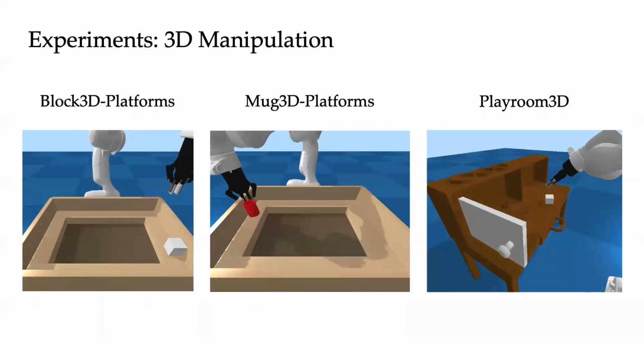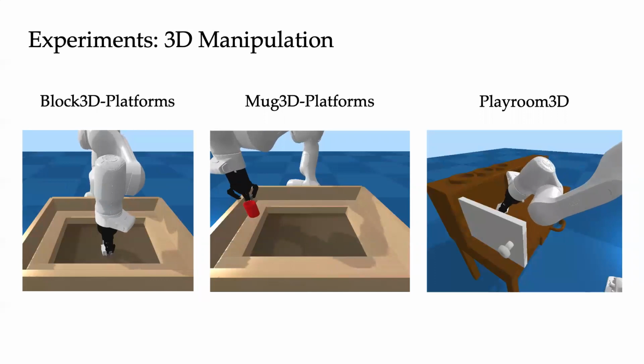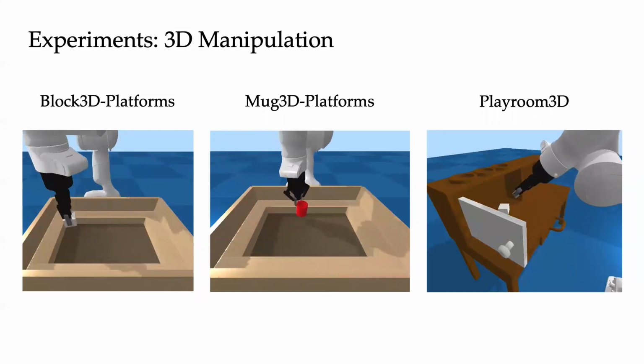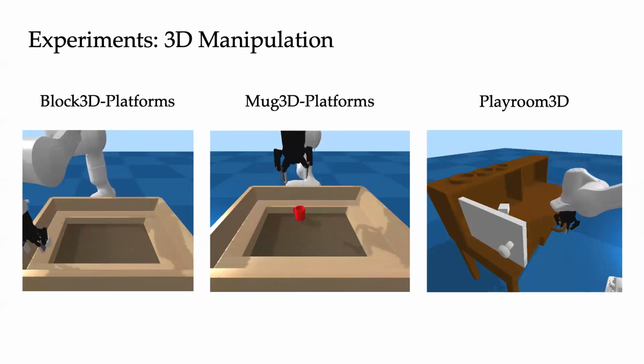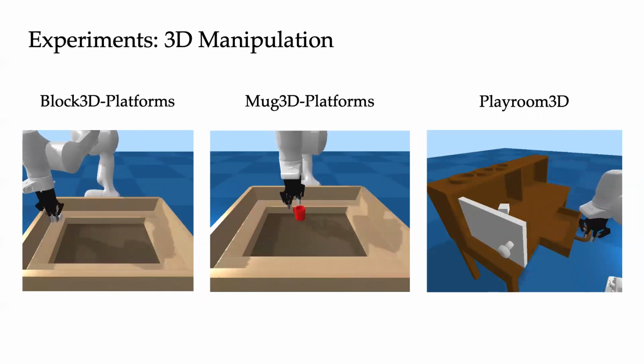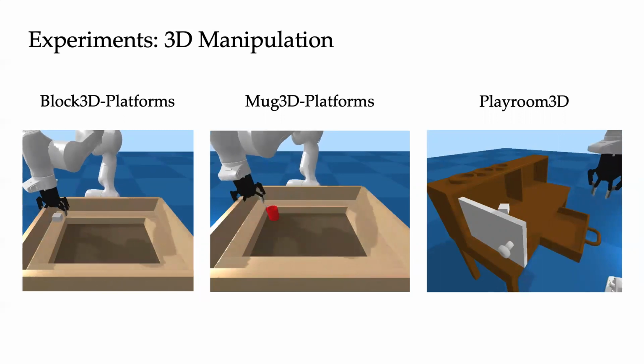The third environment, Playroom 3D, shown on the right, is designed for tasks involving the 3 scene objects, the cabinet, the drawer, and the block. Tasks here involve opening and closing the cabinet and drawer, pushing the object, as well as moving the object to and from the cabinet and drawer. Tasks here are especially complex and have varying horizon lengths.